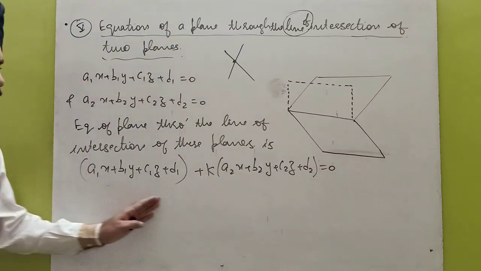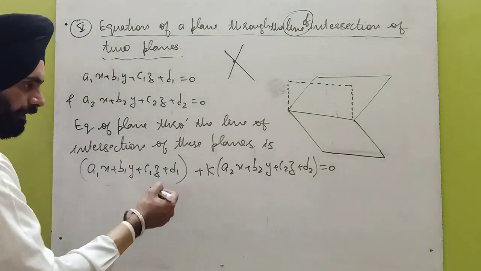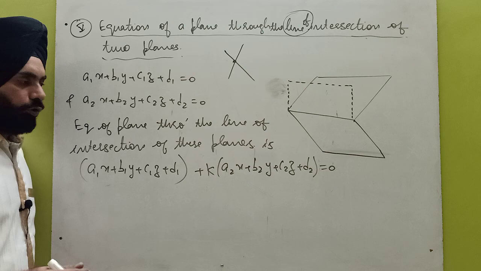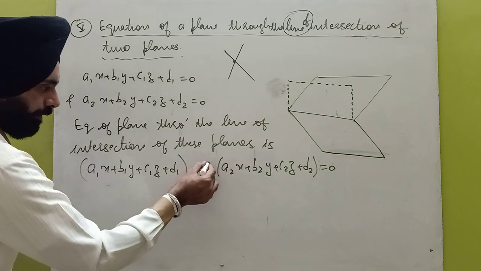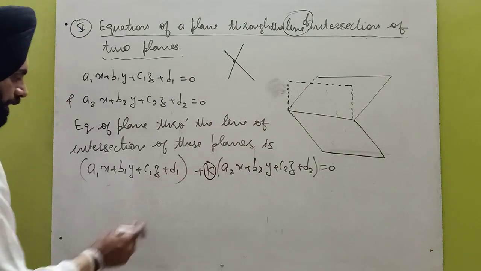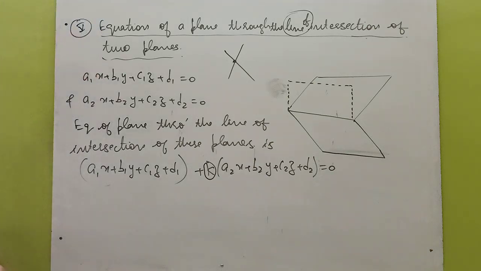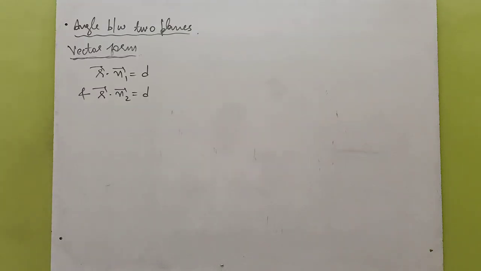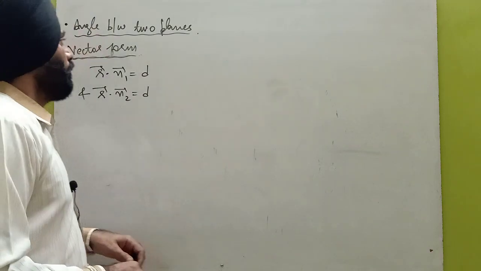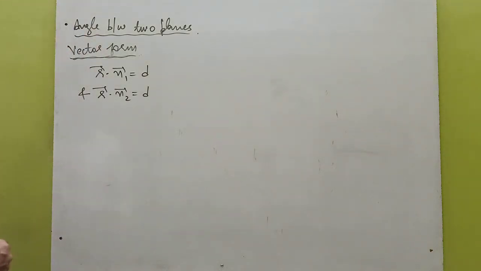So this is the required equation of the plane. There will be one more condition in the numerical questions from which we can find the value of k, so that there will be the proper equation of the plane. We have read 5 types of the plane. So now come to the formula of angle between two planes.